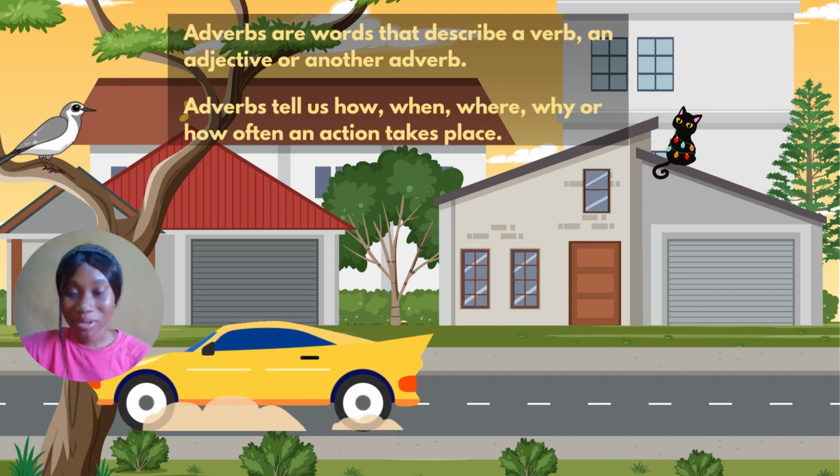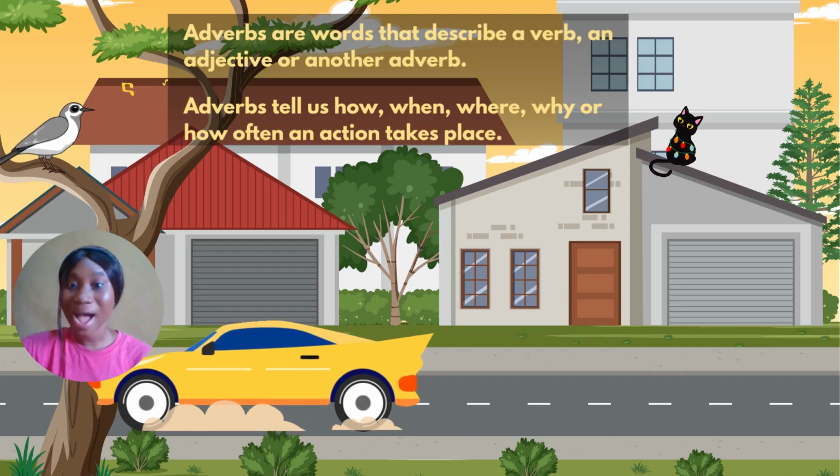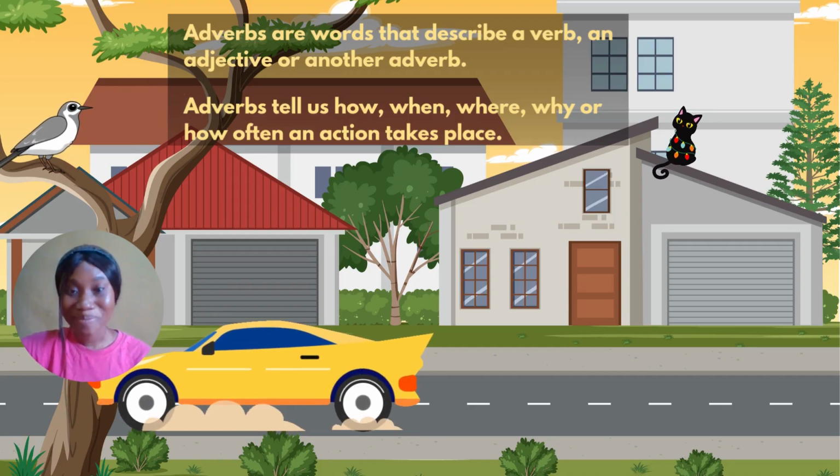Now, let's remind ourselves that verbs are action words. Verbs are simply actions. What are you doing? So, for myself, I am teaching, I am talking. You are watching, you are listening. Okay, so those are examples of verbs. The bird is singing, the car is moving. So those are examples of verbs.